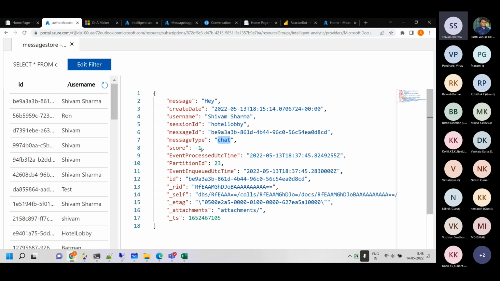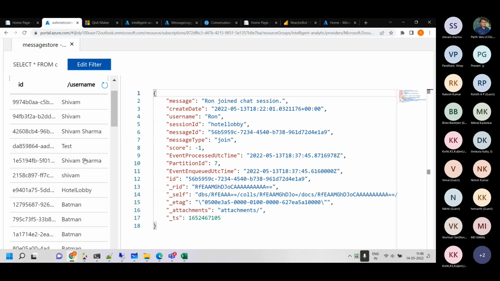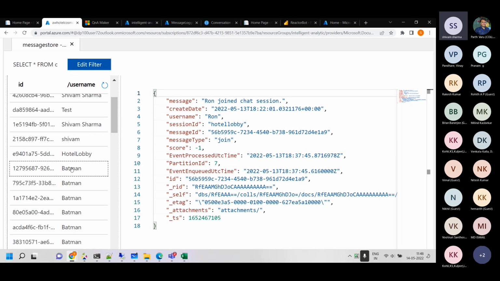This is something else because the sentiment is 0 to 1. This is not possible, so I'll see what that is. Partition ID is 23. That's basically the Event Hub ID over there. I logged in with this user as well, Ron, and let me see what I did here. I was trying a couple of things, I think yesterday, so these may be from that.